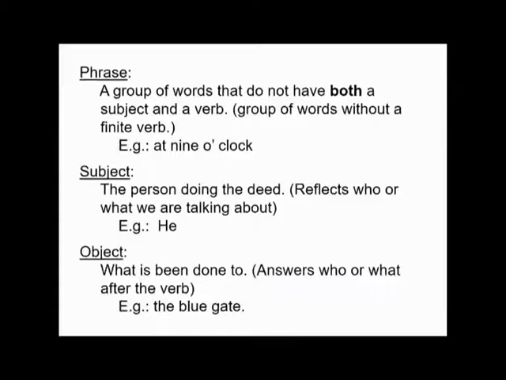The phrase is a group of words that do not both have a subject and a verb, or you can say a group of words without a finite verb. And the example here is at 9 o'clock. A subject is the person doing the deed. It reflects who or what we are talking about, and in this sentence it is he. The object is what is being done to, or we can say answers who or what after the verb, and the example is the blue gate.